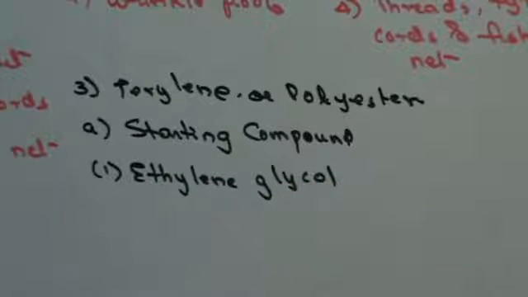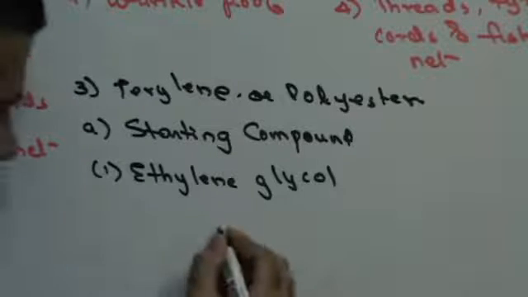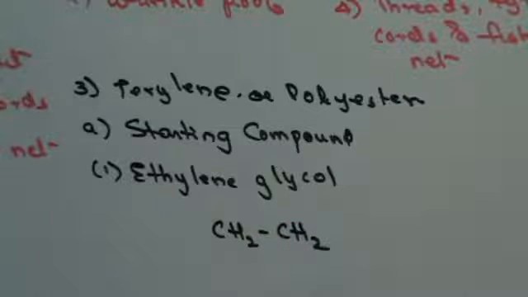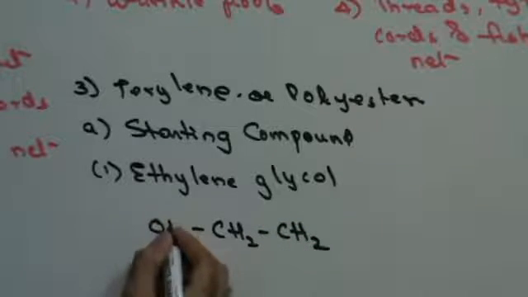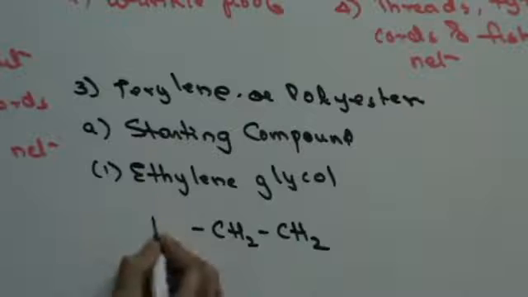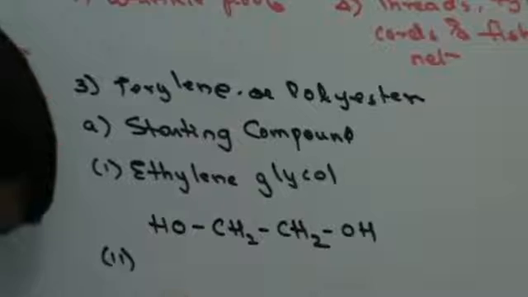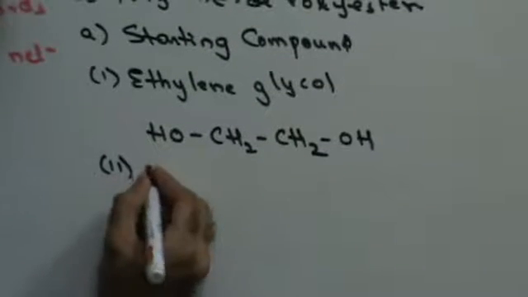What is glycol? When you have two alcohol groups attached, then that is called glycol. Ethylene, that means I need two carbon atoms. So CH2, CH2, that's my ethylene. Glycol means I need two alcohols. This is HO and OH. This is ethylene glycol.